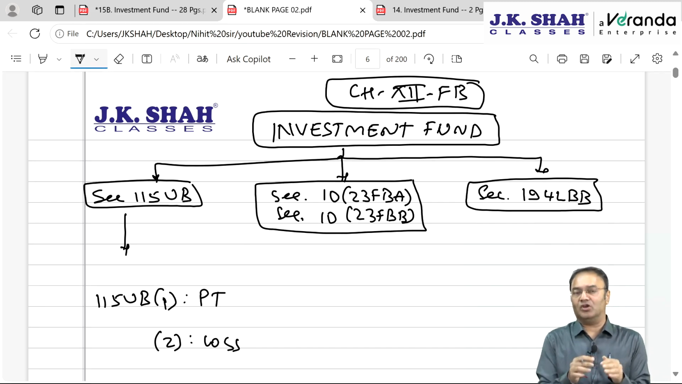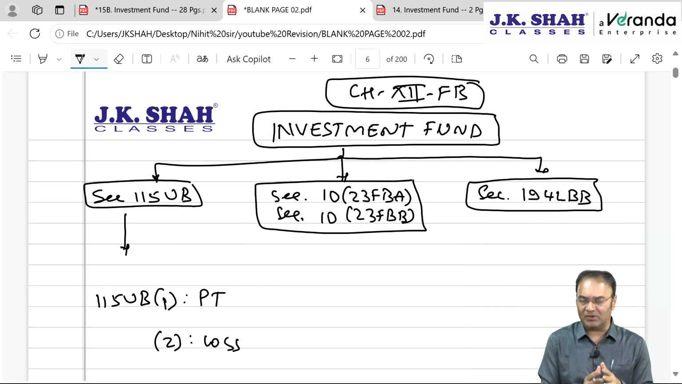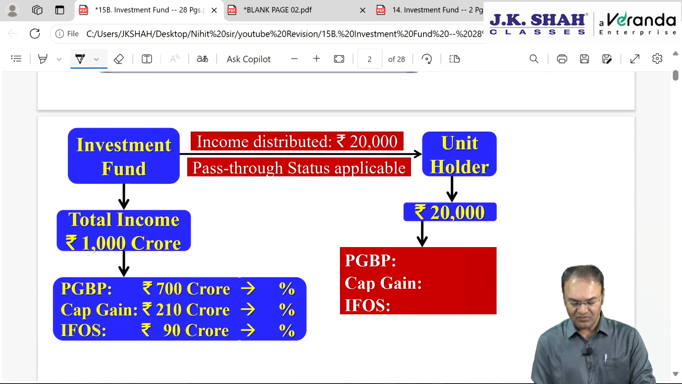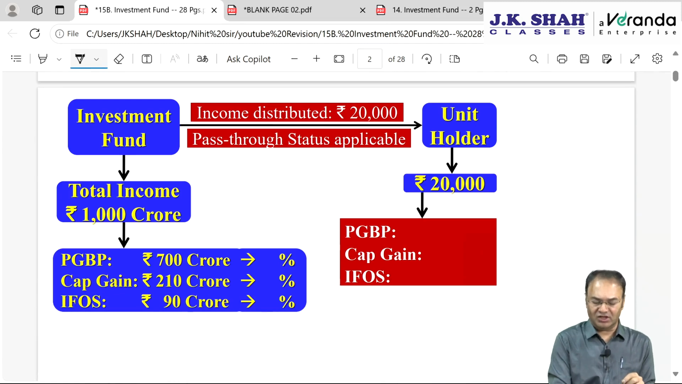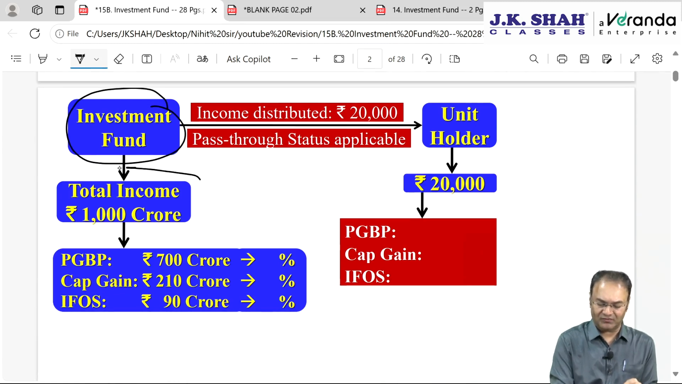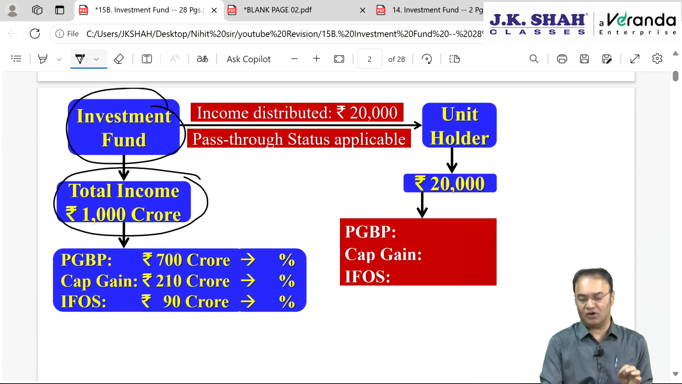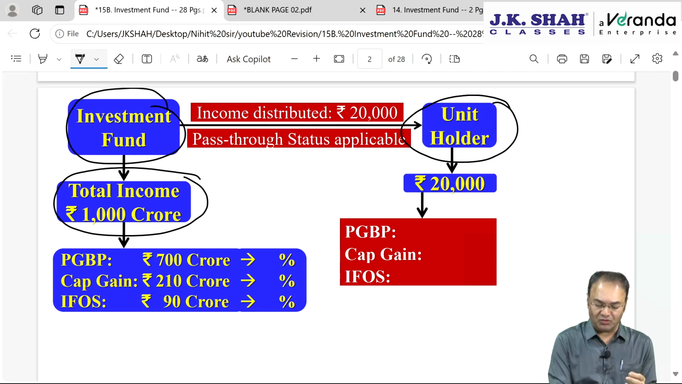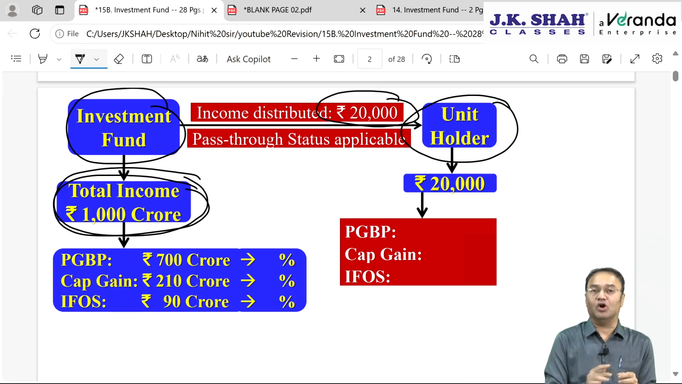So ideologically this is AIF, Alternative Investment Fund, registered with SEBI and also registered under the International Financial Services Centre Act. First of all, you need to understand that under pass-through status, whatever income is earned by the investment fund, let's say the investment fund has earned 1000 crore and you are one of the unit holders, based on the number of units held by you, out of the 1000 crore of income earned, they distribute to you 20,000. Your share was 20,000 rupees out of total income.